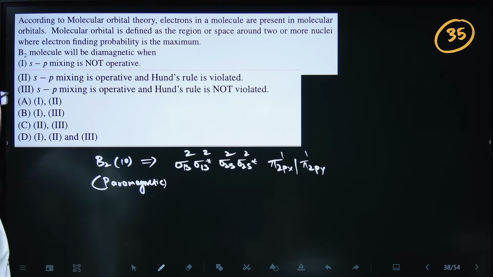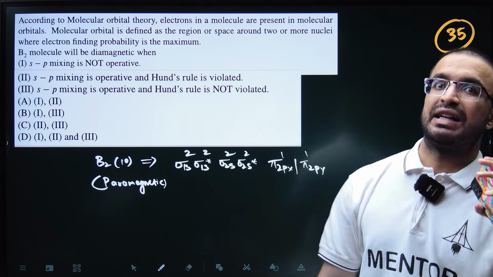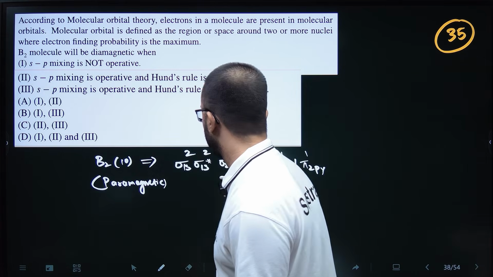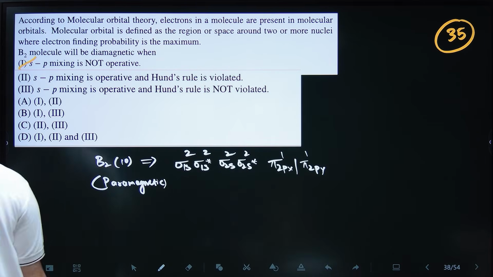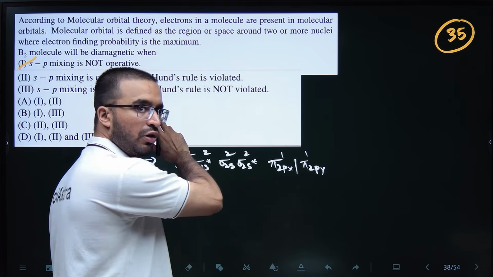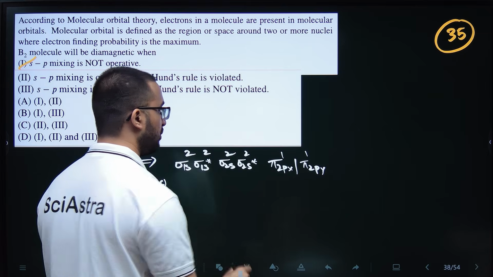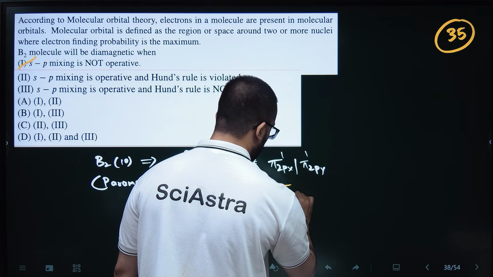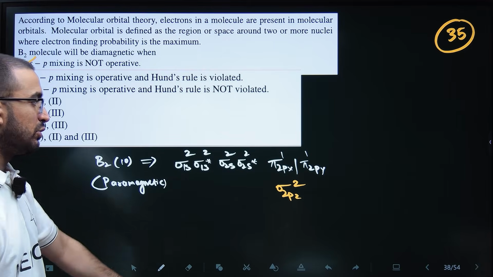So what we have to find is when the B2 molecule will be diamagnetic. The first option, sp mixing is not operative, is the right answer, because if sp mixing is not operative, instead of pi 2px and pi 2py, there would have been sigma 2pz, so it would have contained 2 electrons altogether. So this would have been diamagnetic.